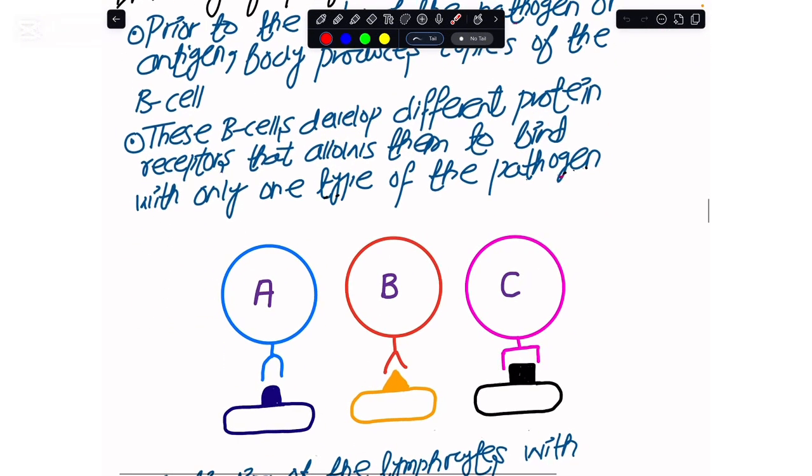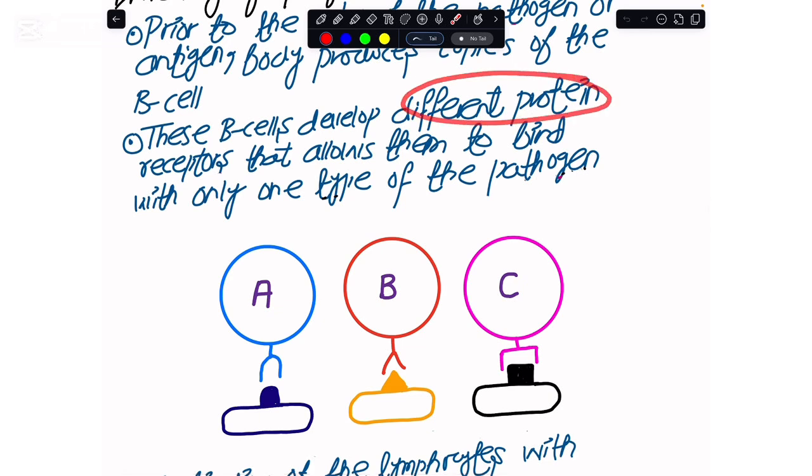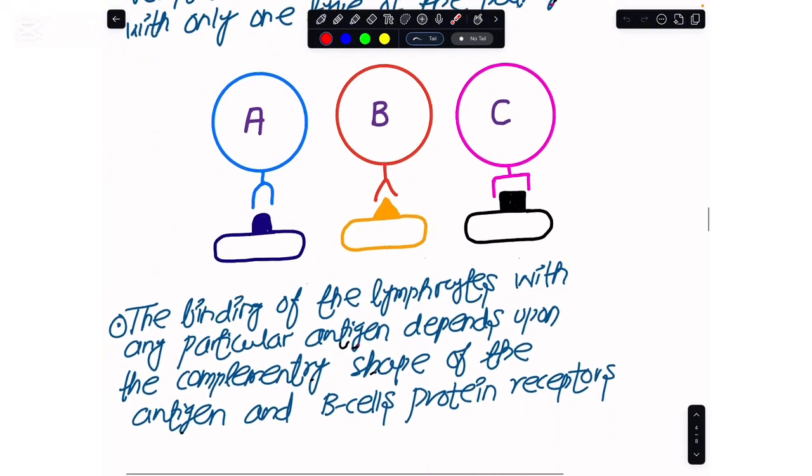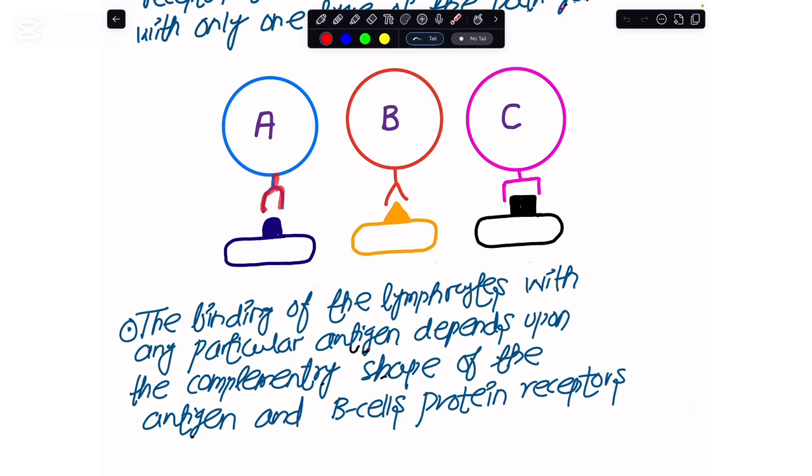And these B cells, or the lymphocytes, have now developed different protein receptors that allow them to bind with only one specific kind of pathogen, not with all of them. This binding of the lymphocytes with the antigens or the pathogen depends on complementary shape. Only the lymphocyte whose protein receptor is complementary to the antigen present on the surface of the pathogen would bind with it, and the rest would not bind with it.